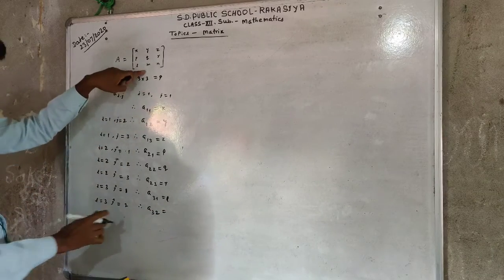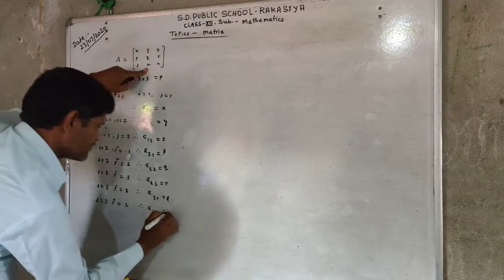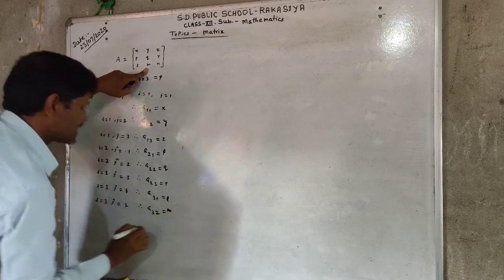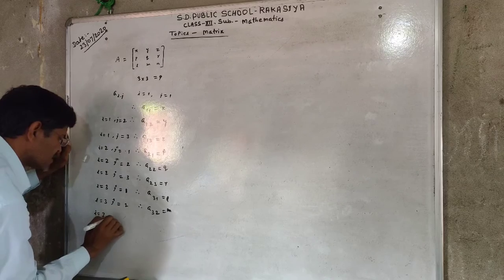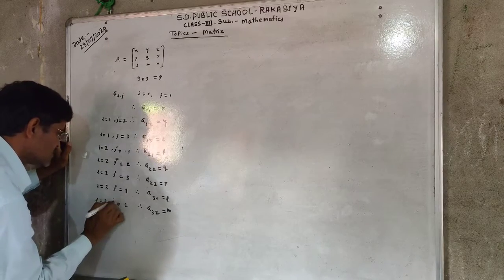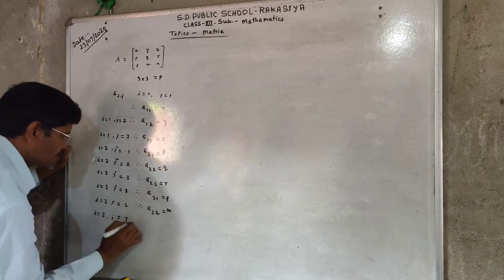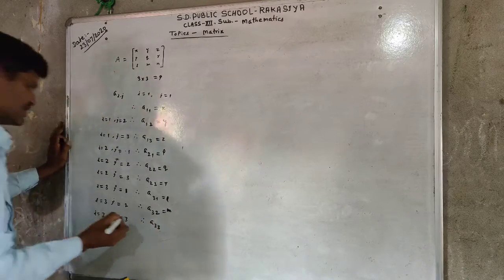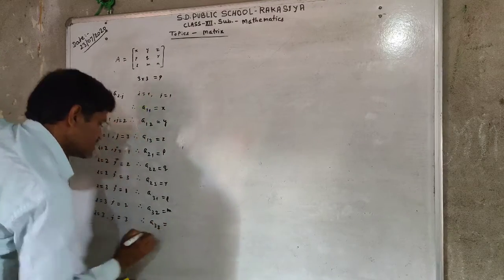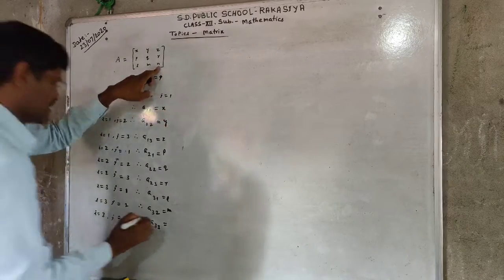The element at a32 is M, in the third row and second column. If i equal to 3 and j equal to 3, therefore the location of the position is represented as a33 and this element is N.